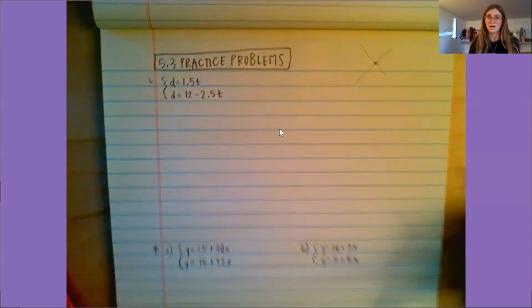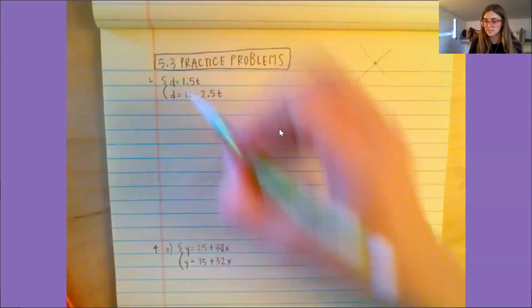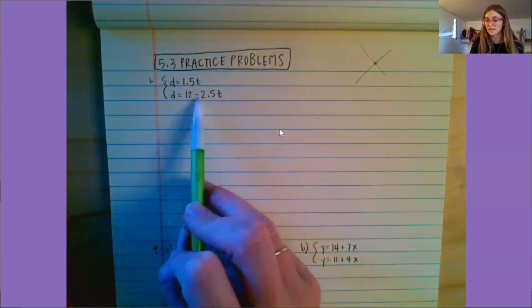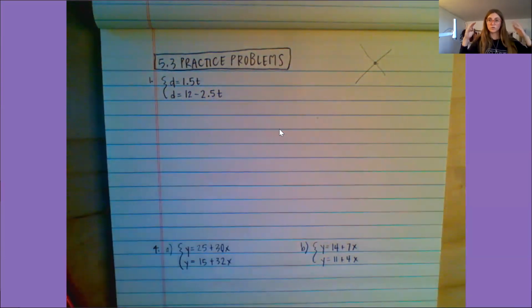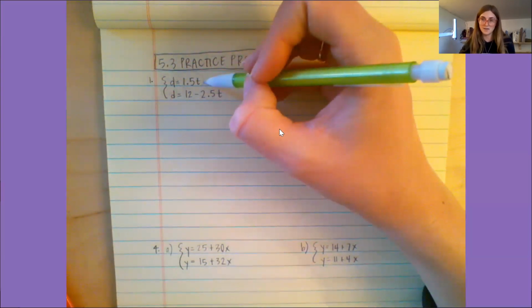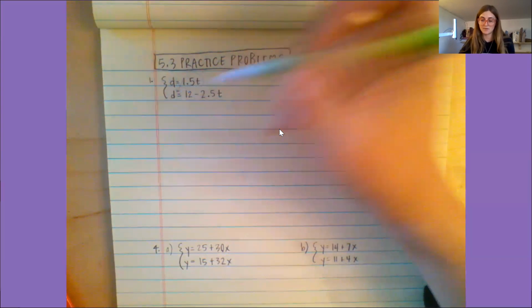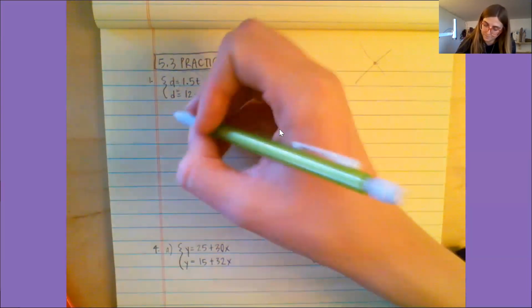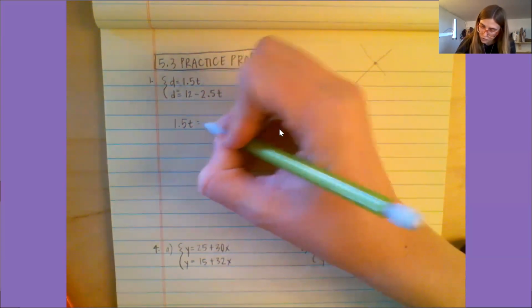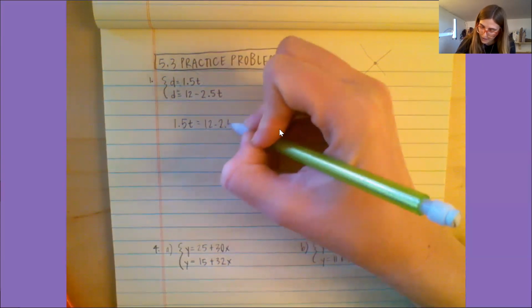So we see that d equals 1.5t, and then d also equals 12 minus 2.5t. Those are two different graphs. We want to find where they meet, what the solution is for both of those equations. So we can plug 1.5t in for d down here. So we get 1.5t equals 12 minus 2.5t.